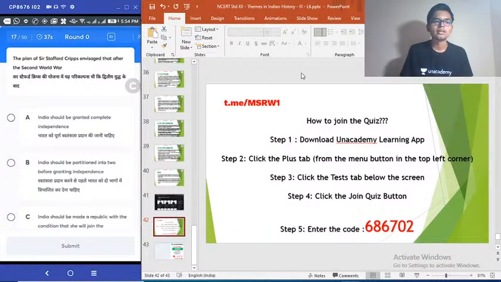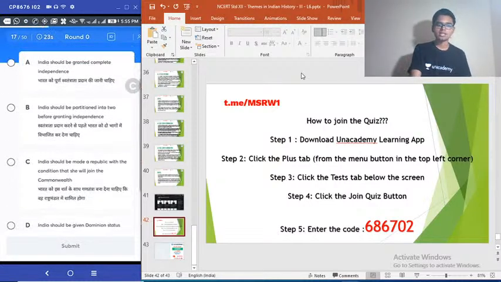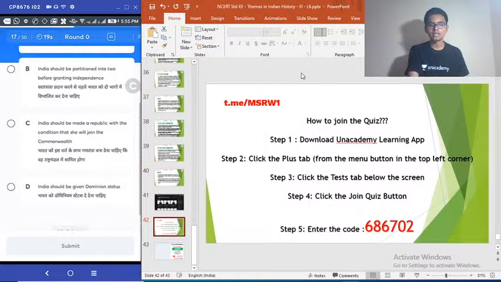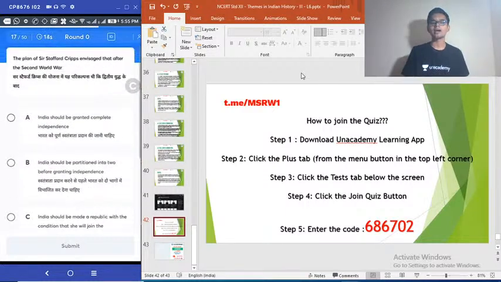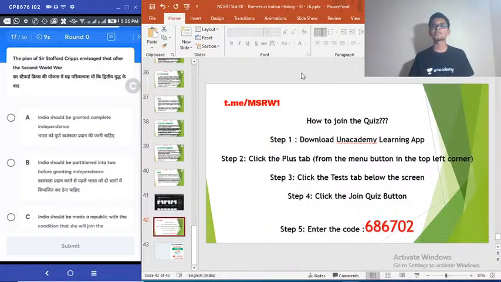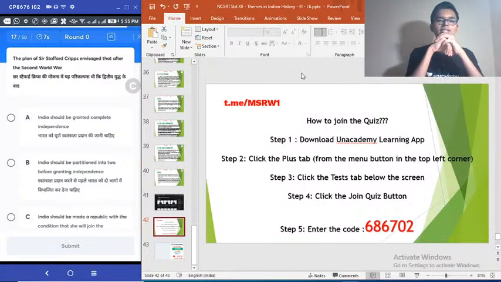Question number 17. The plan of Sir Stafford Cripps envisaged that after the Second World War, option A, India should be granted complete independence. Option B, India should be partitioned into 2 before granting independence. C, India should be made a republic with the condition that she will join the Commonwealth. D, India should be given dominion status. Select the correct answer. So what was the plan of Sir Stafford Cripps? Basically, what are the Cripps Mission proposals? That is the question. Very easy question. I think all of you will get this correct.